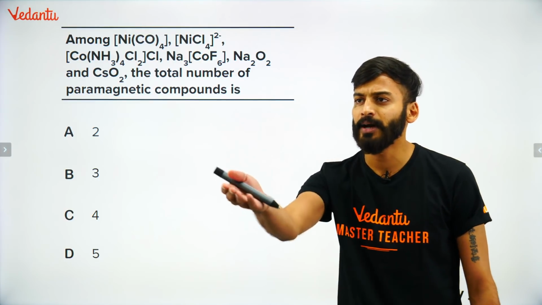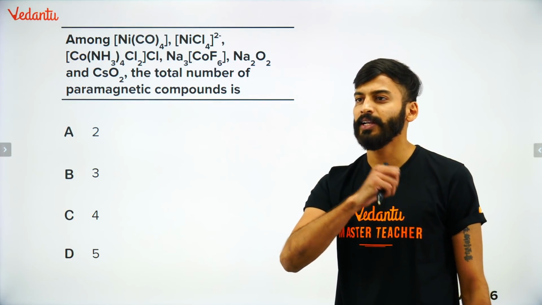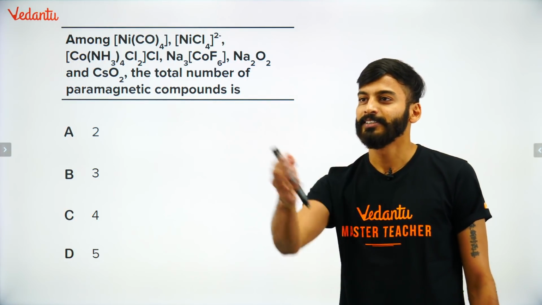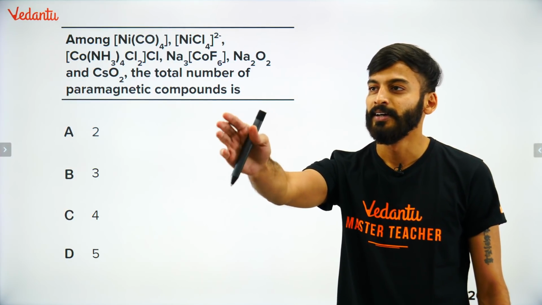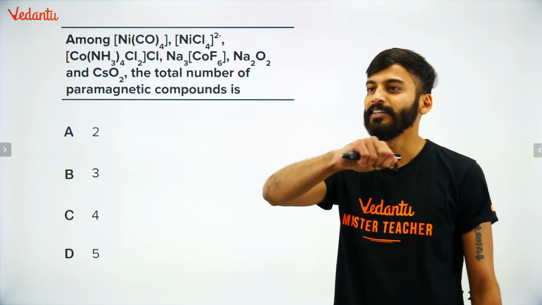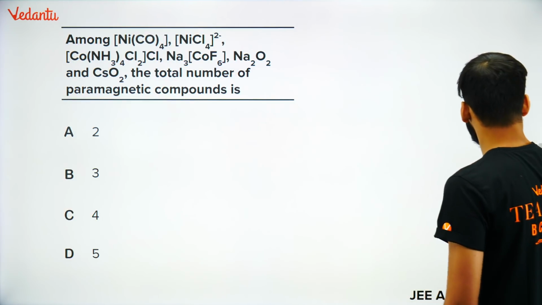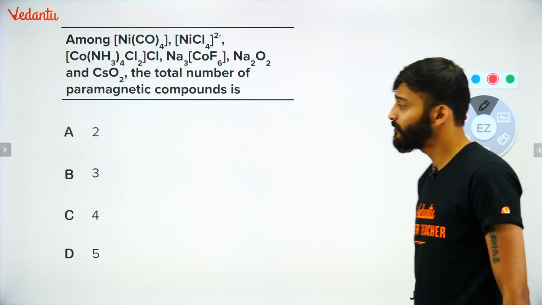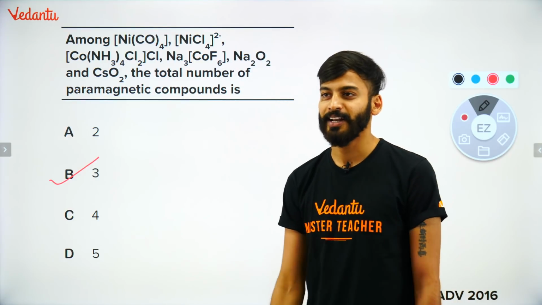Okay? All right. Very nice. I am getting some answers. Come on. Someone is saying C. Someone is saying A. All right. Some of you are giving the right answer. Very good. Very nice. So beta, I'll teach you the relevant theory one by one. Answer is 3. Option B is correct. Some of you got it right.